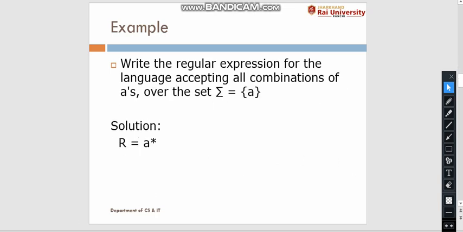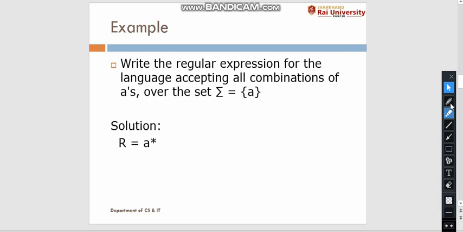Now see the second example. Here we have to write the regular expression for the language accepting all combinations of a's over the alphabet sigma equal to a. It means that we have to create a language which will contain any combination of a. It may contain the null also.